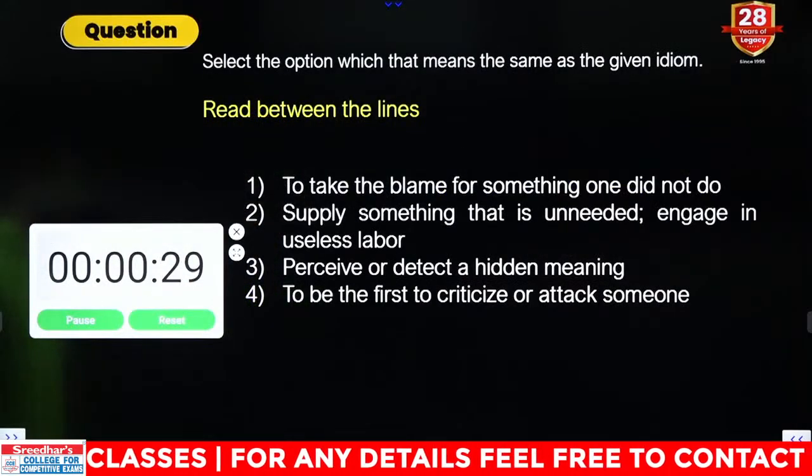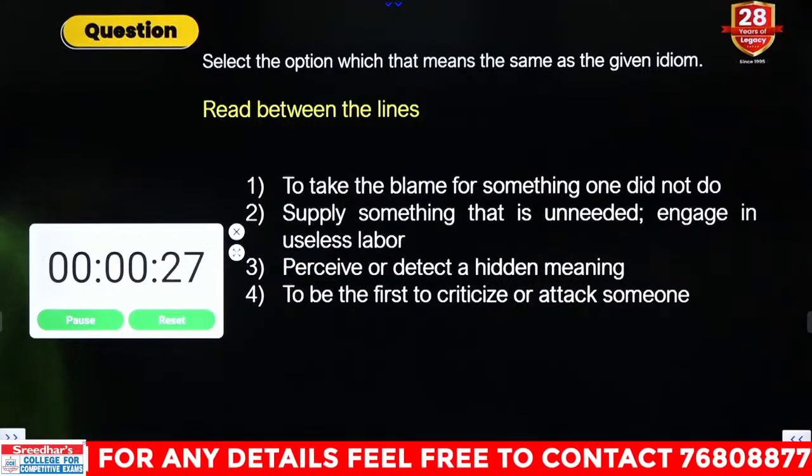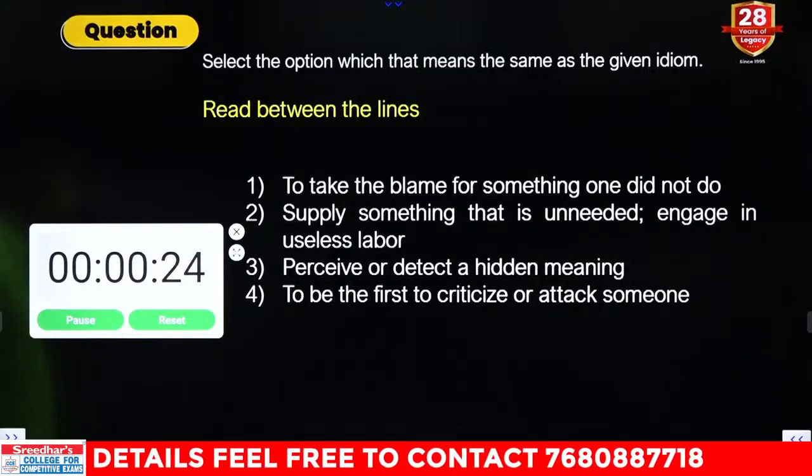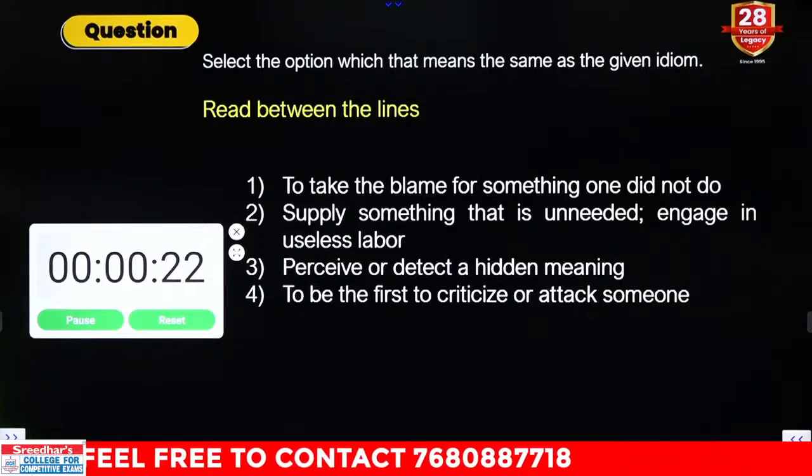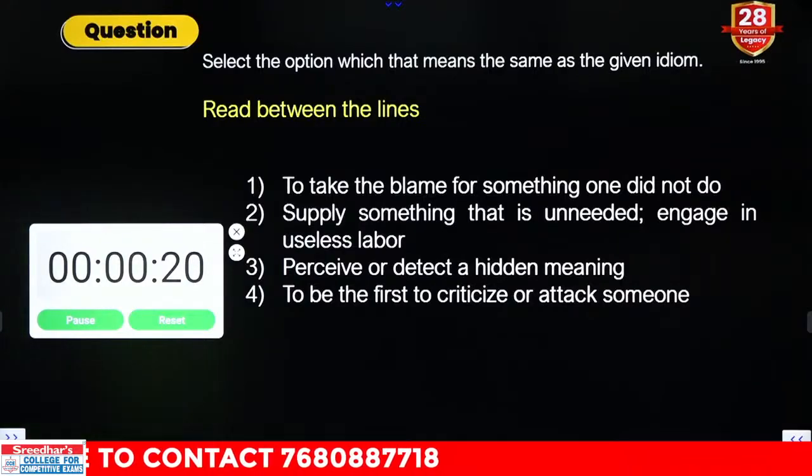Next question, reading between the lines, idiom. What is the meaning of reading between the lines? Reading between the lines, guess the answer please.